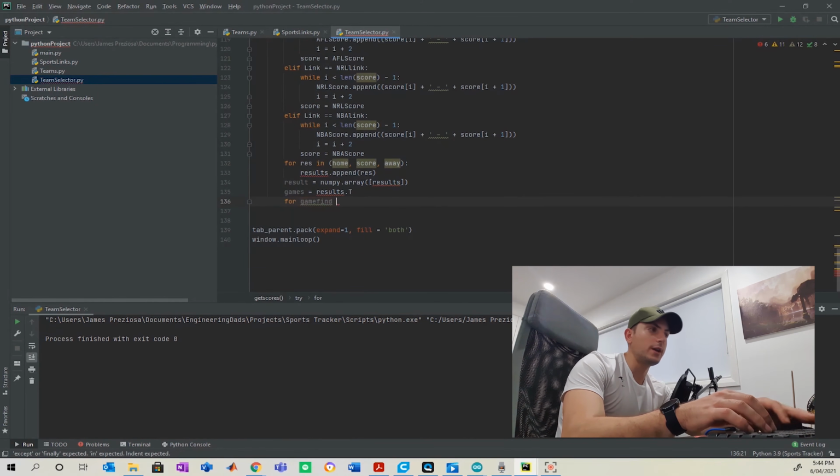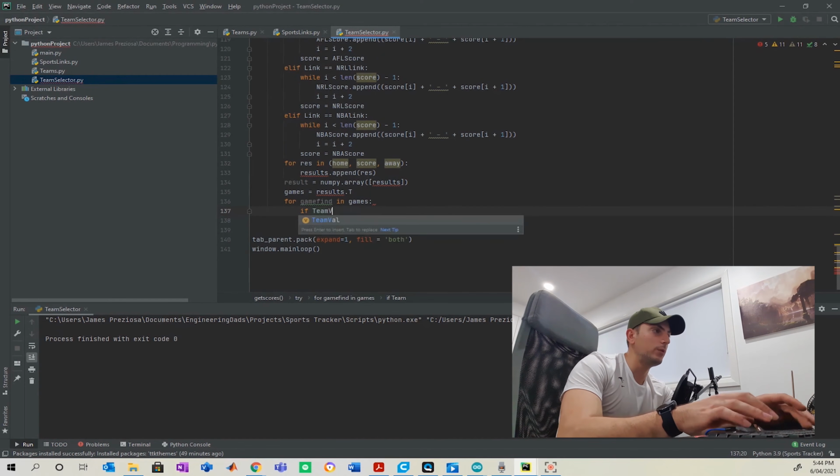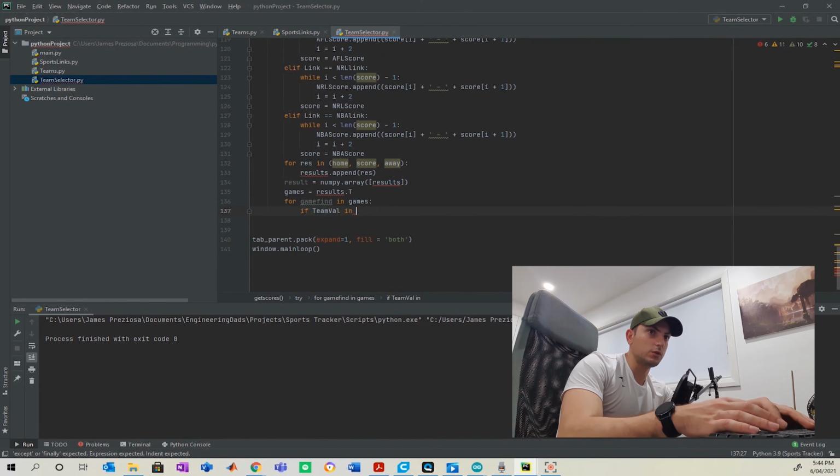So we're going to try and find our game now, because don't forget, even though we've extracted each game, the app doesn't know where each home team is, where each score is. So I'm going to have a look at the team val that I've defined before, which is essentially the team you select when you go into the app.